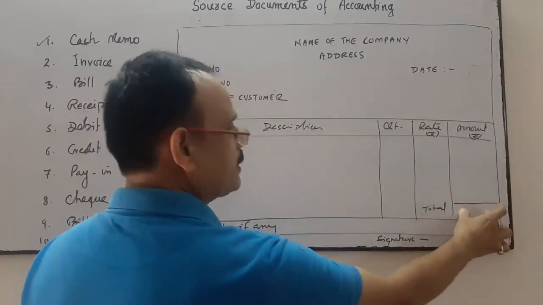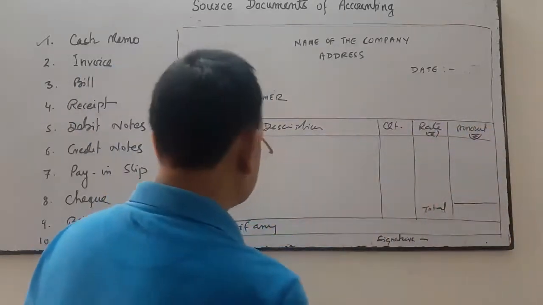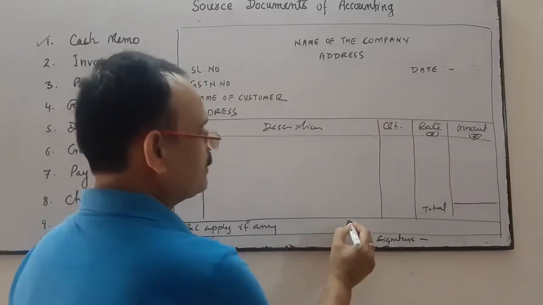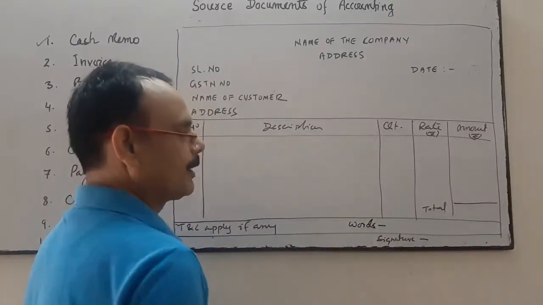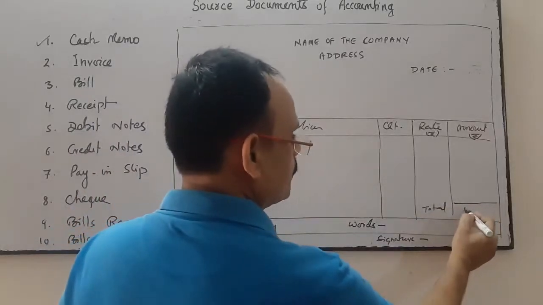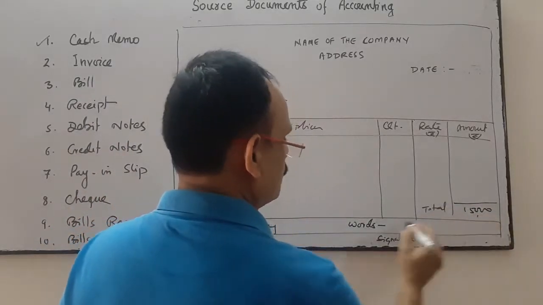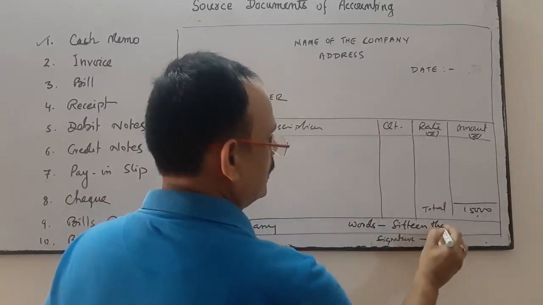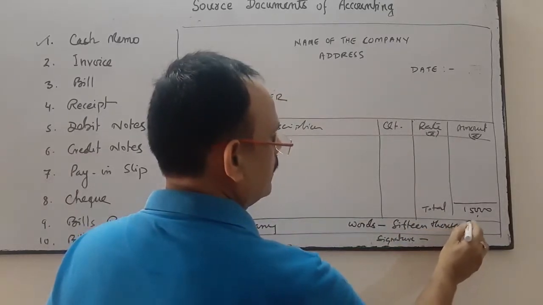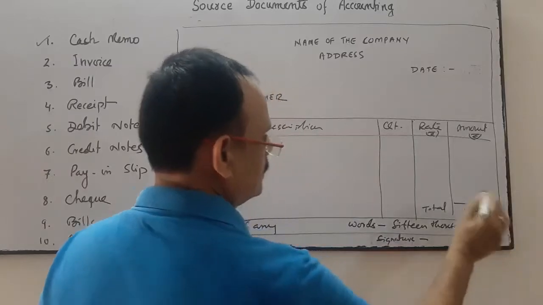You do the total, write the total in words as well, over here. Total, suppose it is 15,000, so write the 15,000 only in words.